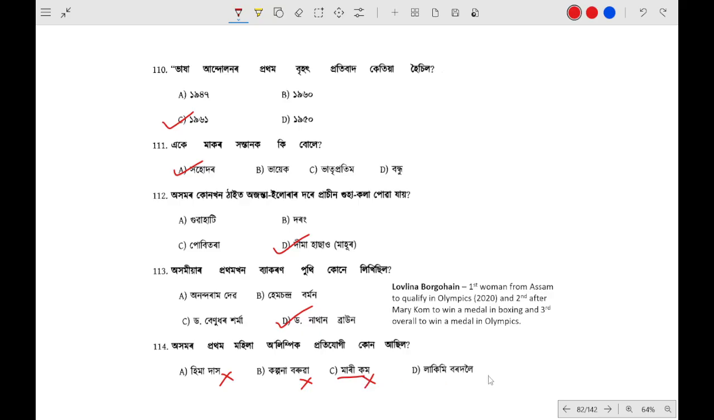Mary Kom is not from Assam. So the correct answer will be Lavlina Borgohain. Okay, she is the first woman from Assam to qualify for Olympics.